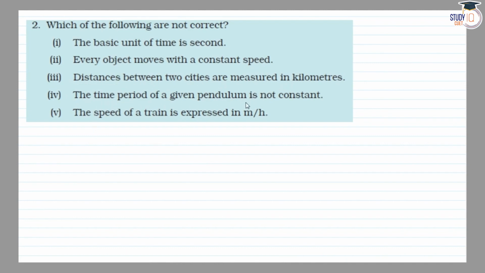Fourth, the time period of a given pendulum is not constant. Fifth, the speed of a train is expressed in m/h.